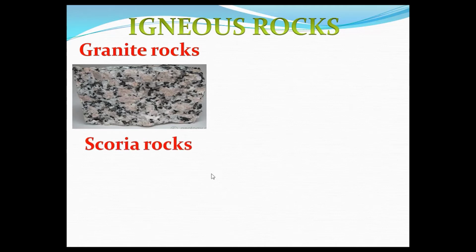Scoria rocks. Scoria rocks are formed when lava cools quickly above the ground. Scoria is actually a kind of glass and not a mixture of minerals. These rocks are also called basalt rocks.